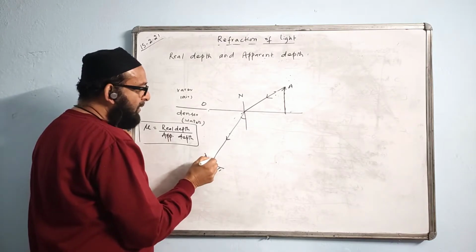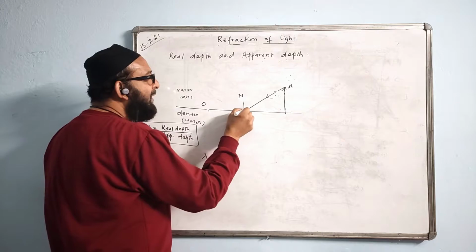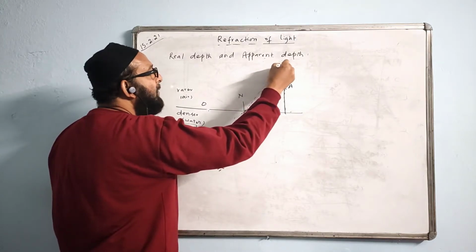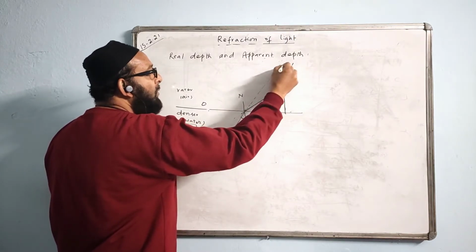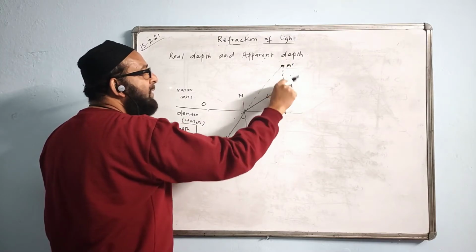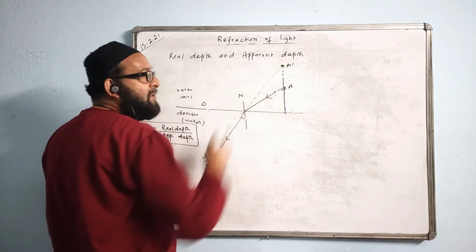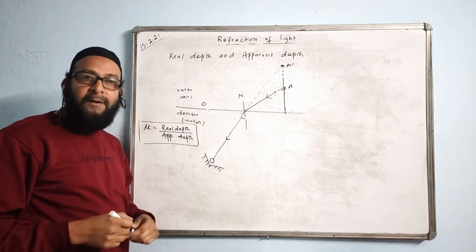To this observer, the ray seems to come in a straight line, like this. Here is the image formed. This is the actual position A, but the position is appearing to be raised. In every case, the position appears to be raised.